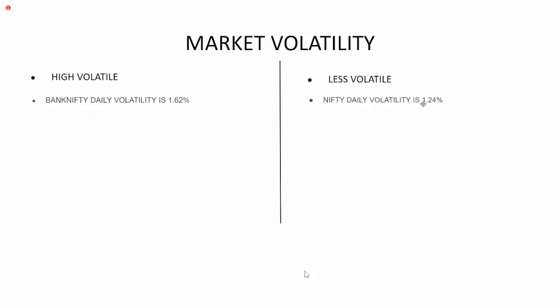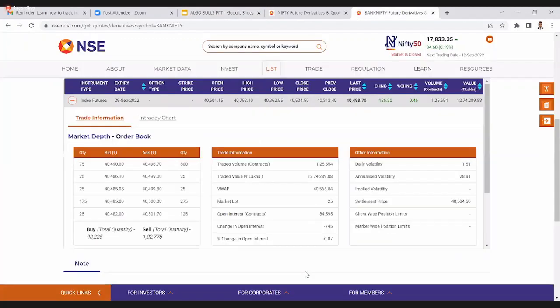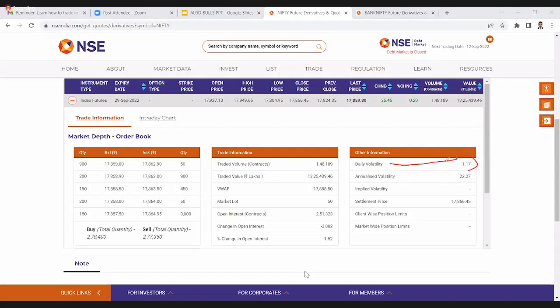Let's check that with the help of NSE India as well. So this is Bank Nifty. Bank Nifty daily volatility is 1.51 and Nifty daily volatility is 1.17. So this is available on NSE India. You can check on NSE India as well.